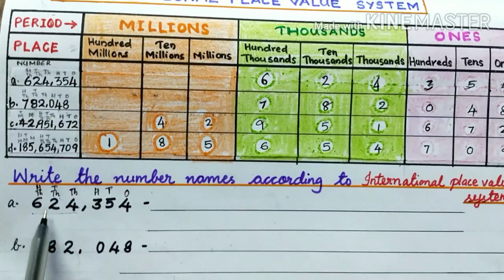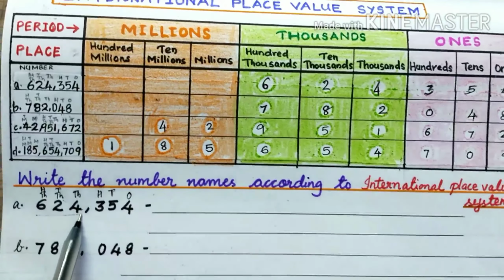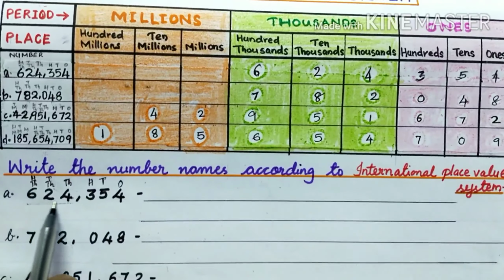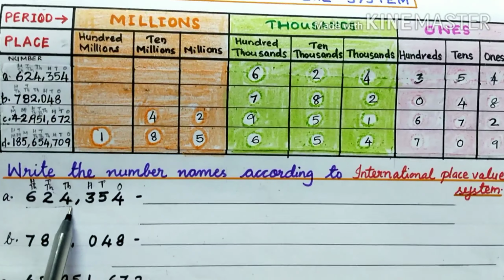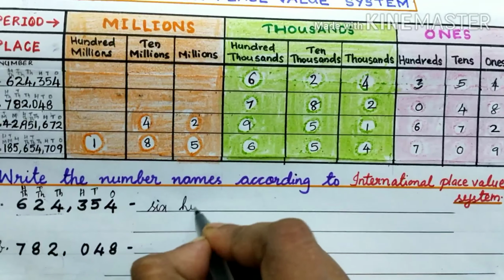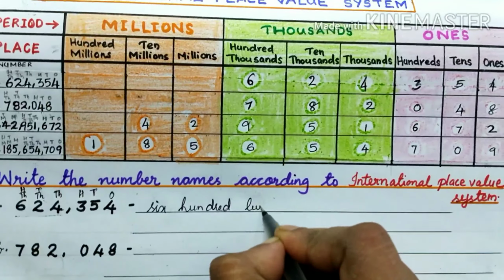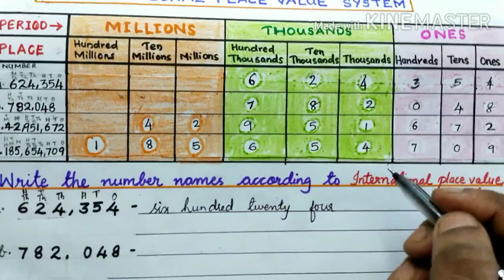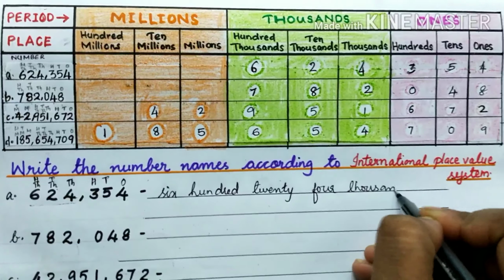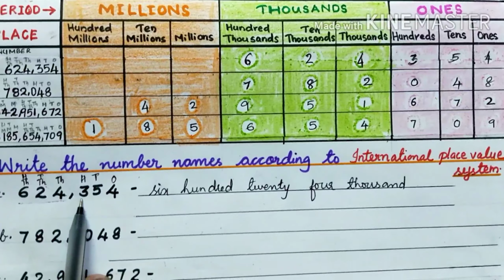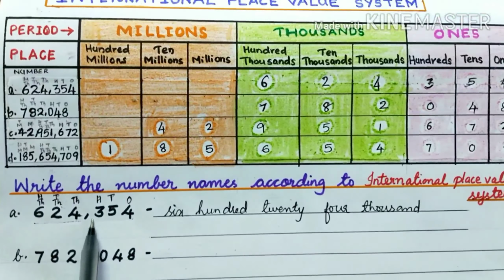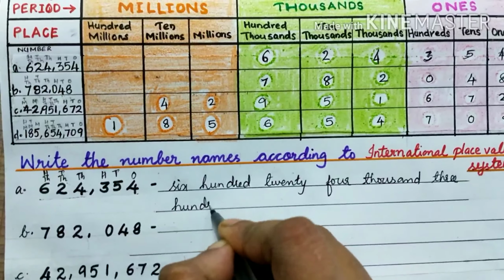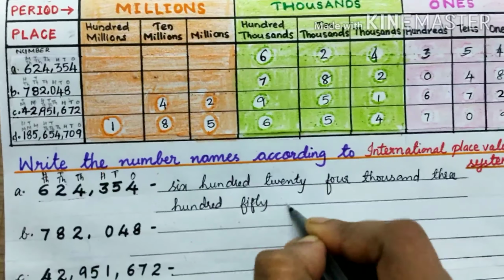624,354. Just read this number together. 624,000. What remains? 354 as usual.